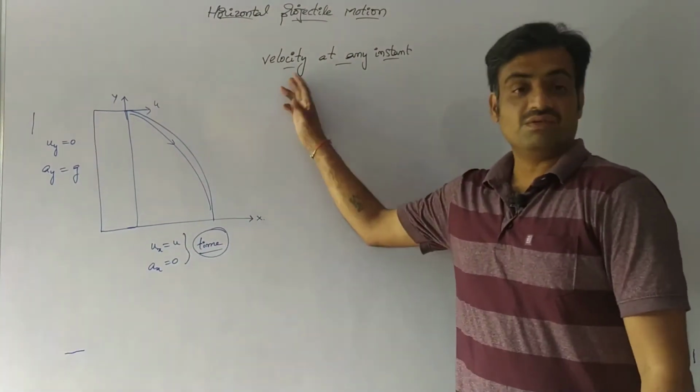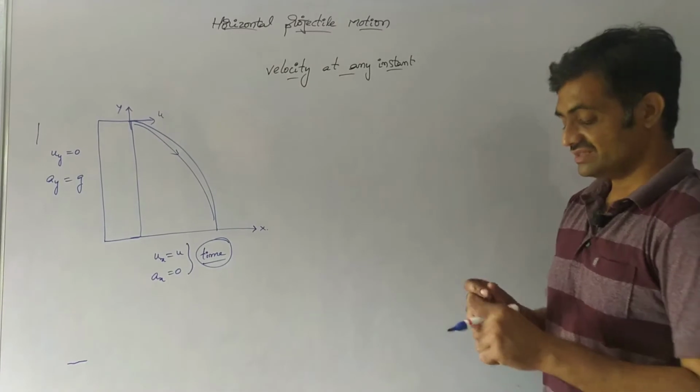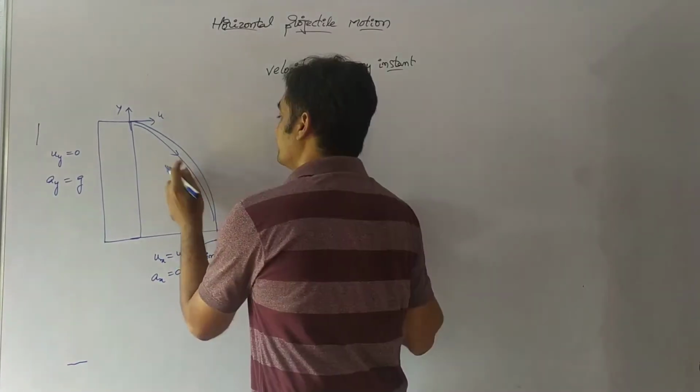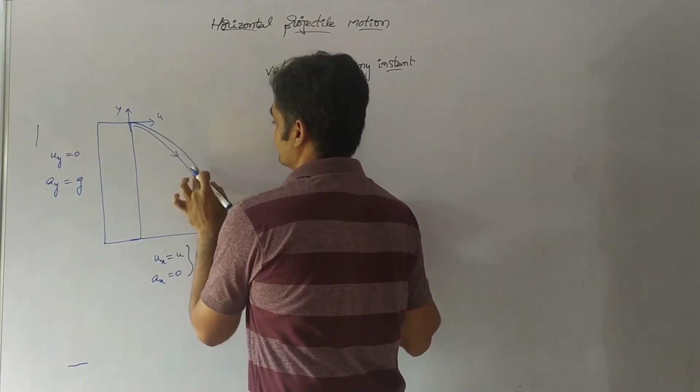Now we are going to discuss velocity at any instant. Come to the case of this. Here let us consider after a time t, the body is at this position.